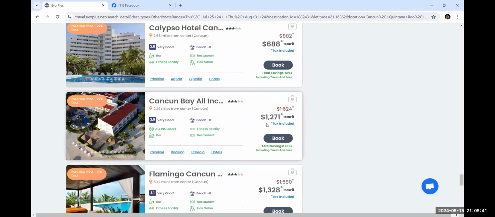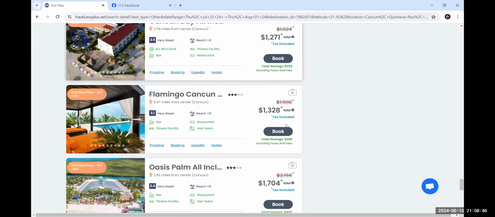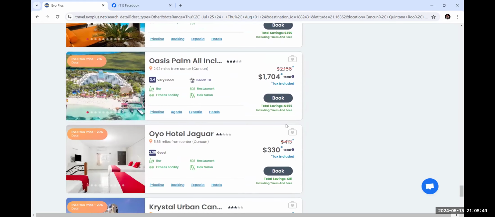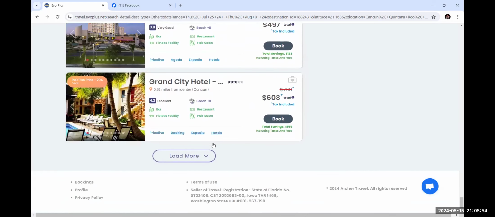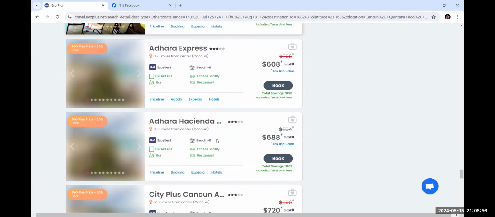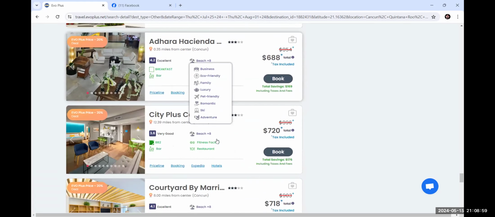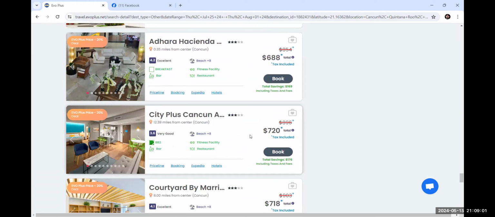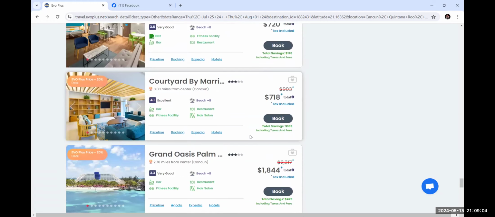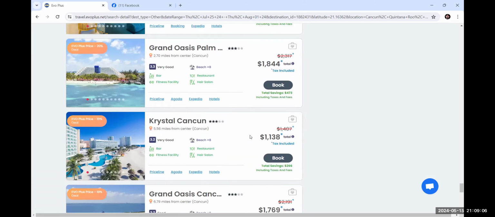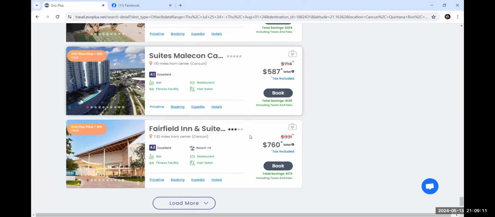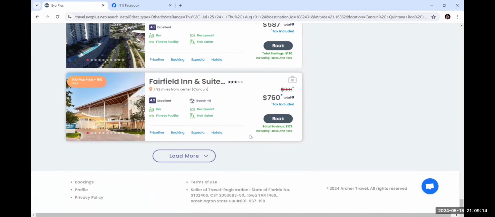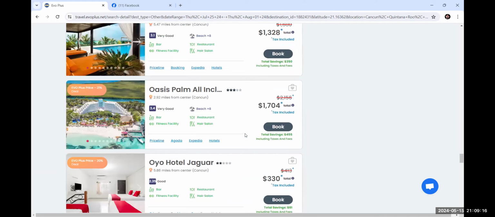Temptation Cancun, Cancun Bay. Again, these are all inclusives, but I'm not getting a huge savings. There's a lot. So you're going to get a combination of all inclusives as well as hotels, right? That aren't going to have that. And for the Caribbean, I don't want to advertise that. People really go to the Caribbean for a couple of reasons, and one of them is the all inclusive, right?